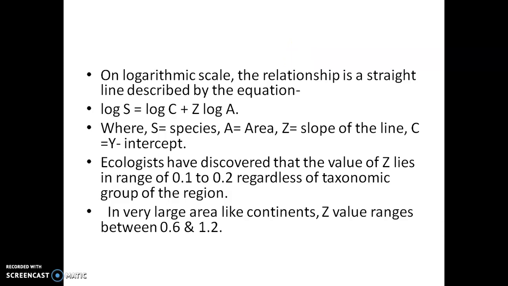Ecologists have discovered that the value of Z lies in the range of 0.1 to 0.2 regardless of the taxonomic group of the region. In very large areas like continents, the Z value ranges between 0.6 and 1.2. So you study it thoroughly, and the questions will be to interpret the data, or by giving a particular habitat to interpret it. On the basis of these values and concept, you can easily interpret the diagrams.